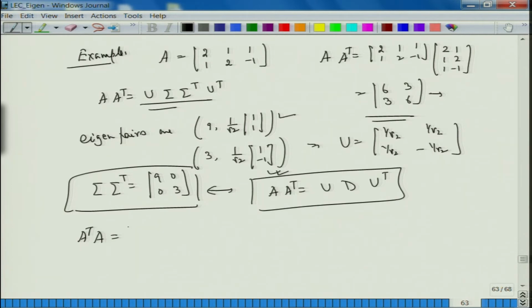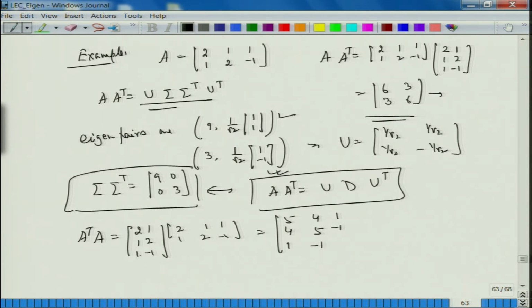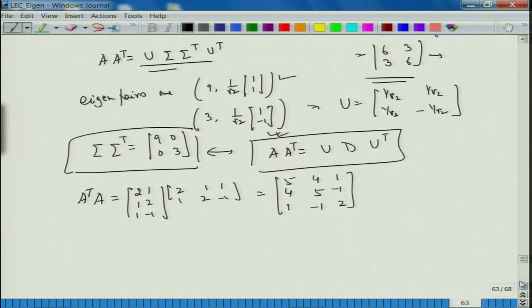A transpose A is [2, 1, 1; 1, 2, -1] times A, which is [2, 1; 1, 2; 1, -1]. Multiply this: 4 plus 1 is 5, 2 plus 2 is 4, 2 minus 1 is 1, I hope I am correct, I do not know. Then 1, 2 plus 2 is 4, 1 plus 4 is 5, minus 1. Multiply this by 1, so just add, so it is 1 here, minus 1 here, and 1 plus 1 is 2. I hope I am correct, it is symmetrical, I hope it is correct, all right, fine.